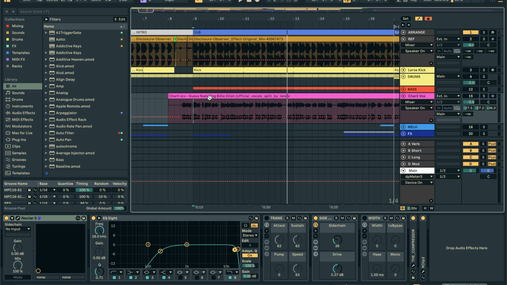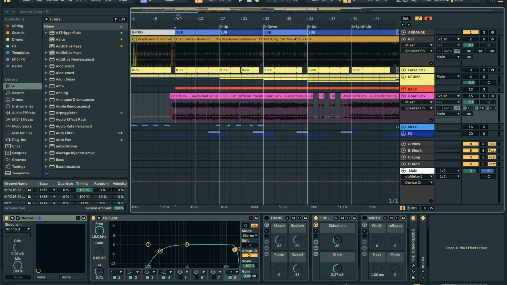So once I had that confidence with this track, the next thing I did was I dropped the reference in here, as you can see, and set it up to flick it back and forth. If you want to learn how to do that, there's a video in the playlist. There's a playlist link in the description that will show you how to set up the reference track properly.